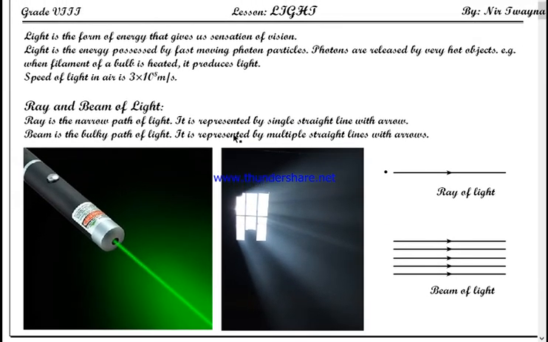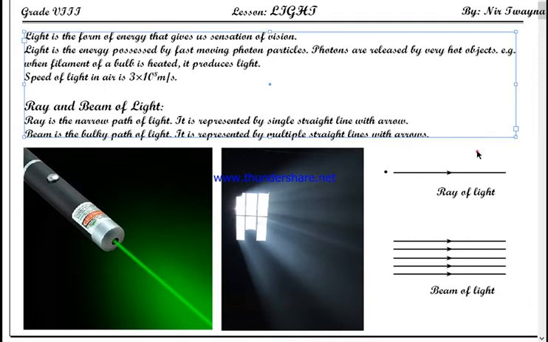Okay, the path traced by movement of a single photon particle is called a ray, and in general a ray is a narrow path of light. It is represented by a single straight line with an arrow. A ray of light is indicated by a single straight line with an arrow.